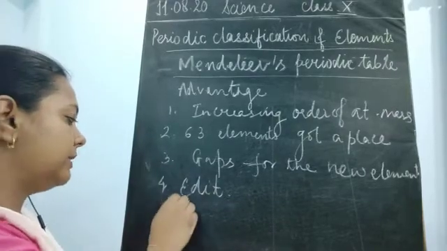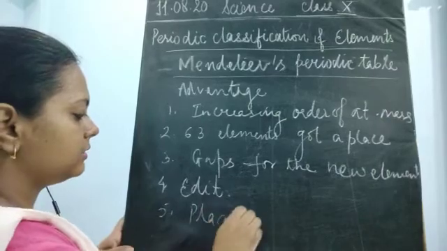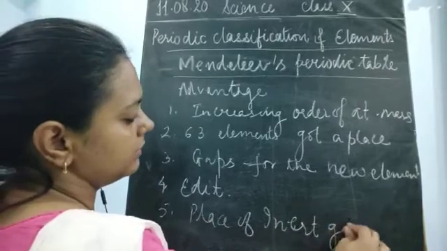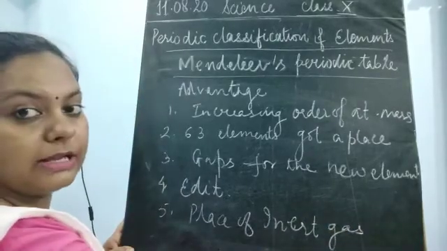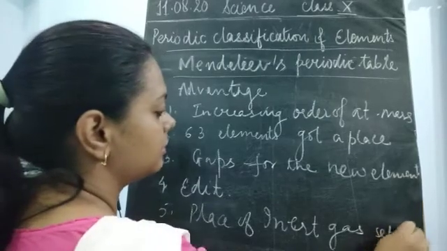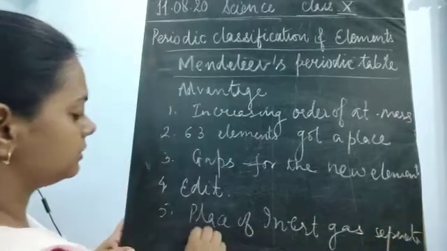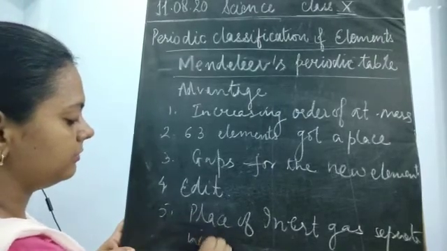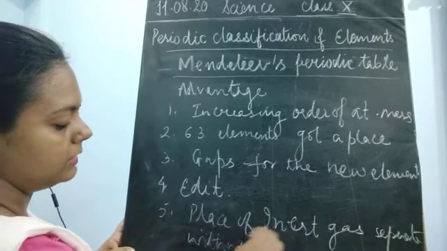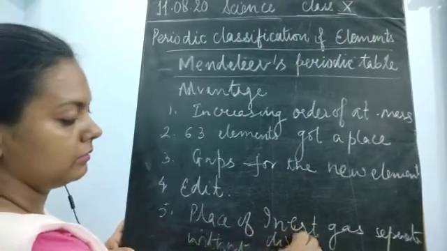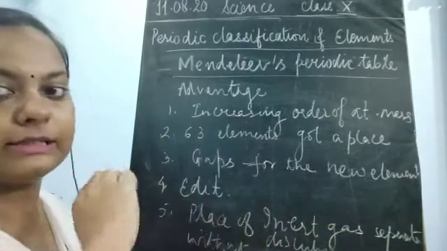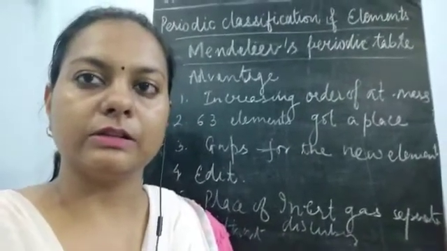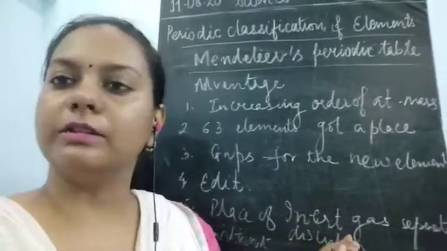Next thing was the placement of inert gas. Why was it placed? The place of inert gas was separate, and it was placed without disturbing the other existing columns. This was discovered later, and it was not able to disturb the existing columns.